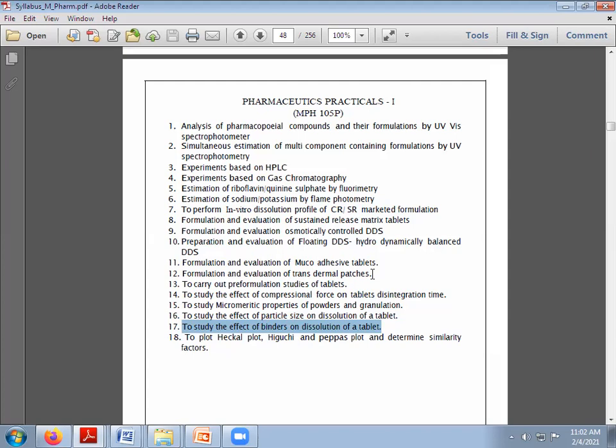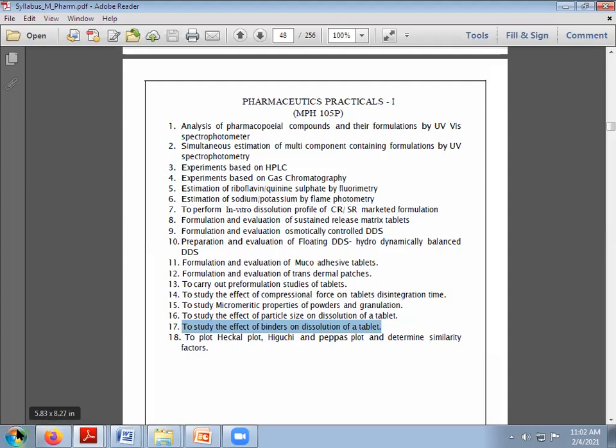That's why the tablet shape and size can be retained. If it is gastro-retentive or mucoadhesive, the tablet should not disintegrate. So here we do not use a disintegrant; we use different binders, some synthetic, semi-synthetic, or some natural binders. That's why the tablet will be intact and will release the drug at zero order or first order depending upon requirement. Here we generally use controlled release or matrix tablets, so we will study the effect of the binder.